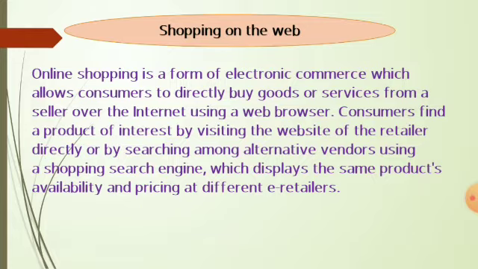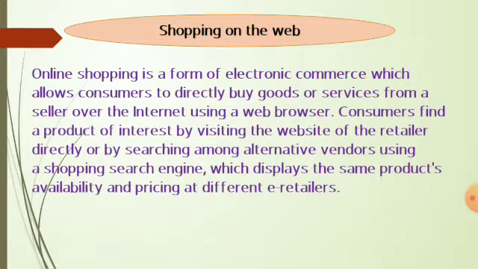Consumers find a product of interest by visiting the website of the retailer directly or by searching among alternative vendors using a shopping search engine, which displays the same product's availability and pricing at different e-retailers.